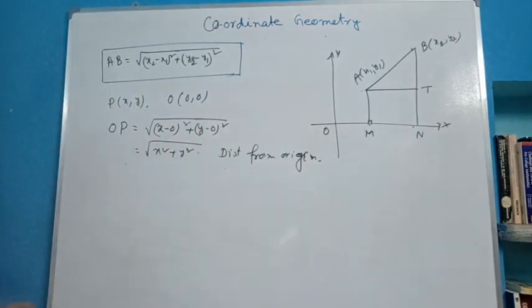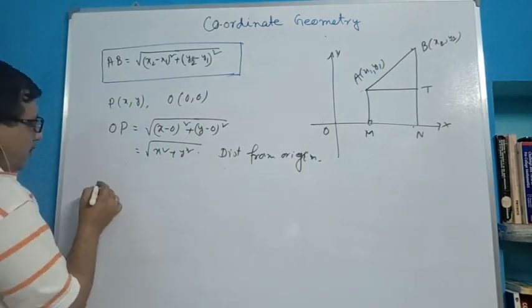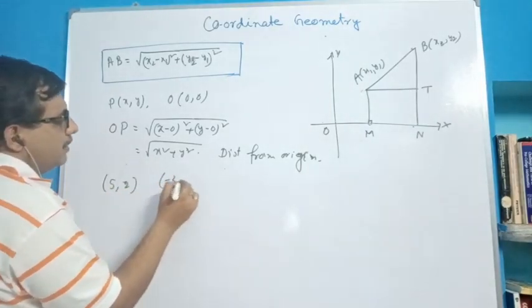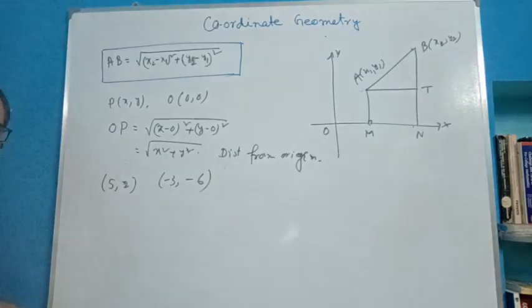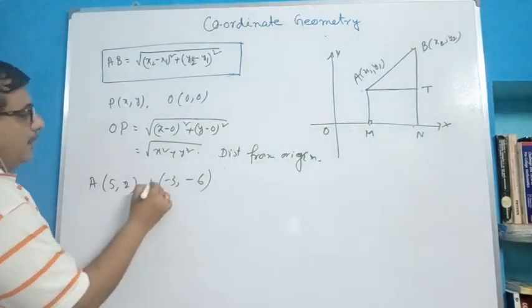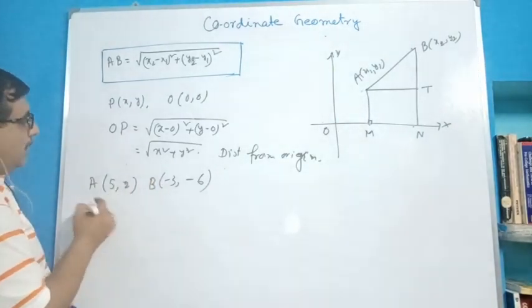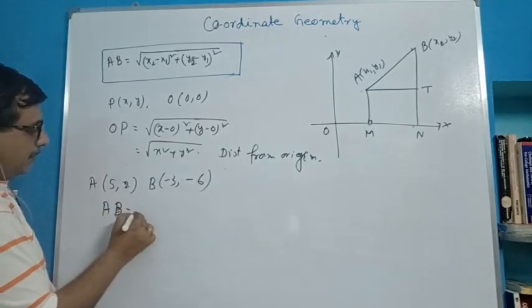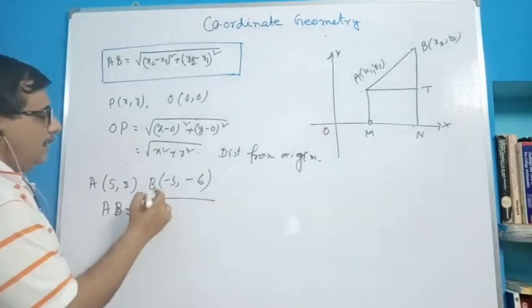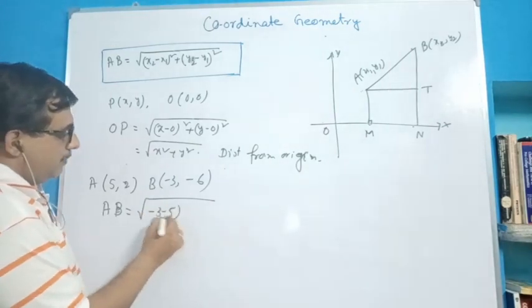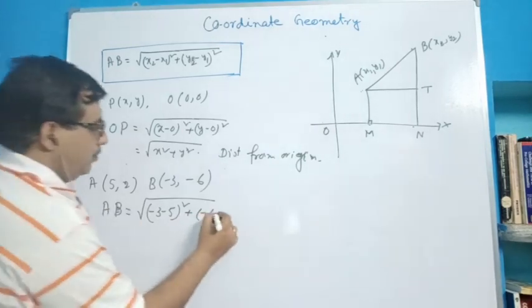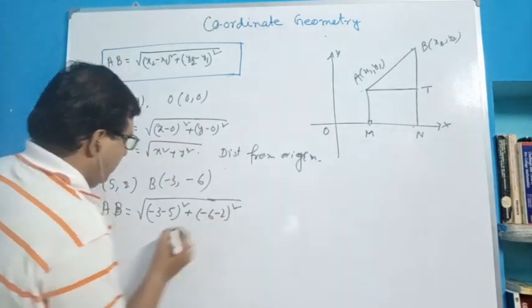Now, using this formula, 2 points are given, one is (5, 2) and the other is (minus 3, minus 6). Find the distance between the 2 points. Suppose this is point A, this is point B. Then use this formula. Distance AB is root over (minus 3 minus 5) whole square plus (minus 6 minus 2) whole square.